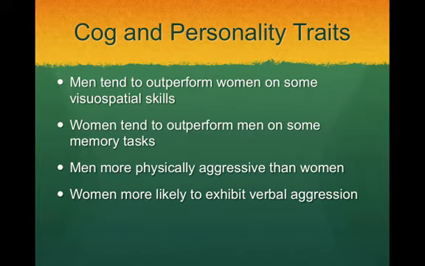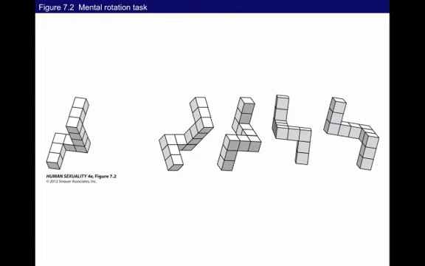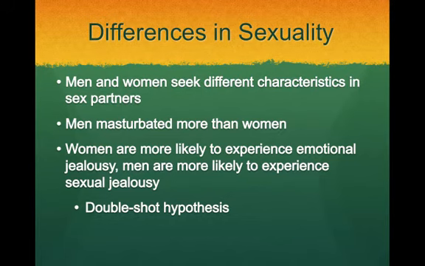Men are more physically aggressive because men who are not aggressive are socialized to be called sissies or wimps, and women are more verbally aggressive because we're allowed to talk out our thoughts more, and one way in which we talk out our thoughts is also in aggressive ways. So you can see these can be argued both ways. However, these differences still exist regardless of the explanation, whether it's social or evolutionary.